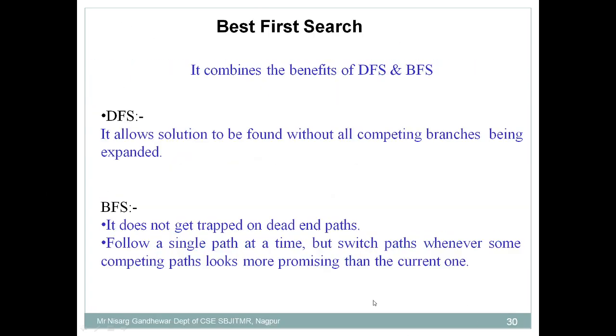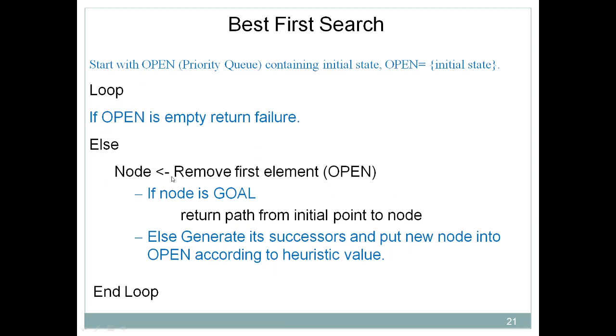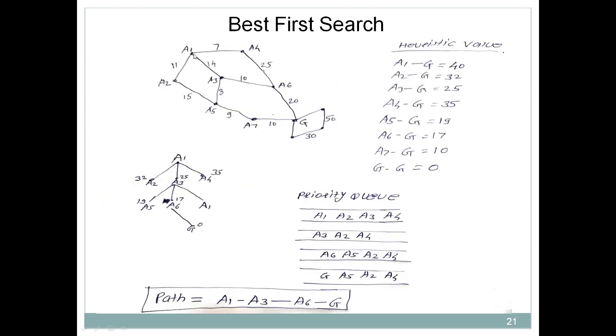In this algorithm, node equals remove the first element from the open priority queue. So the first element is A1. After that you have to check whether it's a goal. If it is a goal, then you return the path from the initial point to the node. But if it is not the goal state, then you have to generate the successors. Is A1 a goal state? No, so in that case you need to generate the successors. What are the successors of A1?